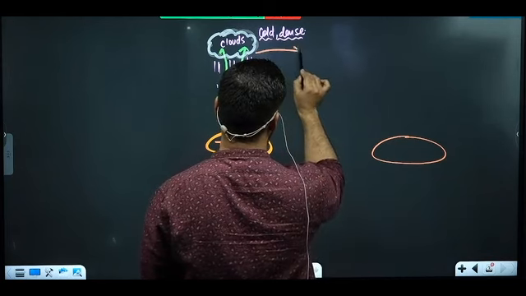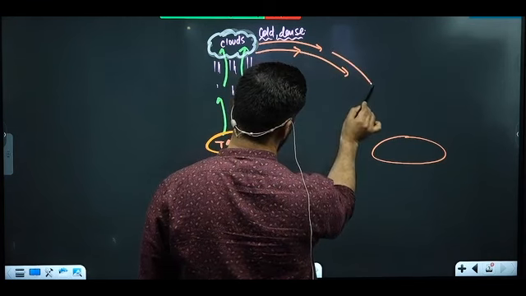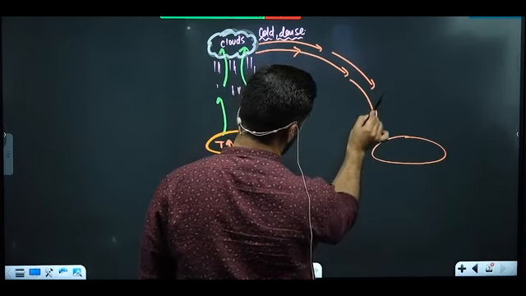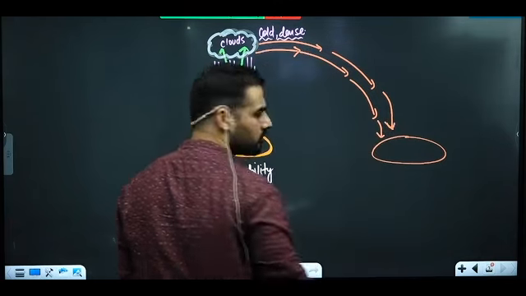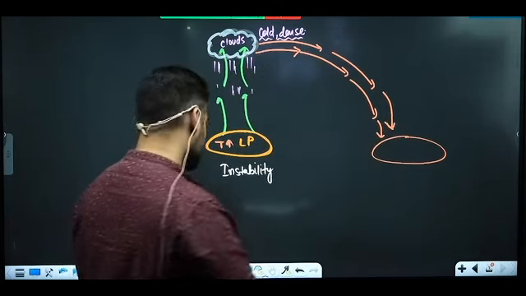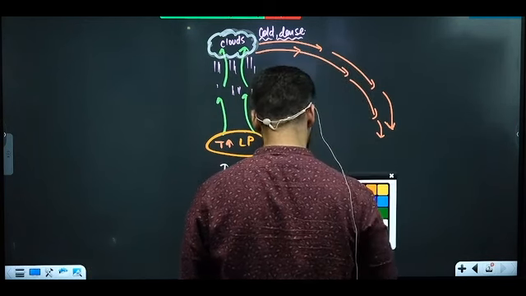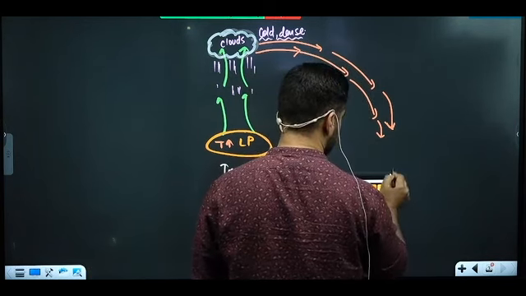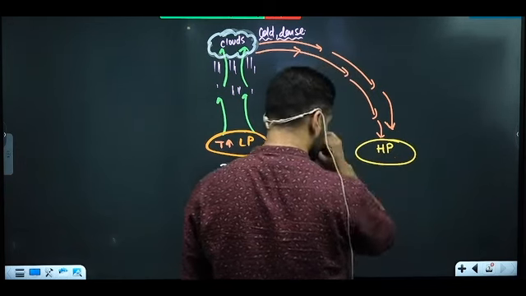So this cold air sank here. Wherever this air will sink, sinking zones create high pressure. Is it clear?